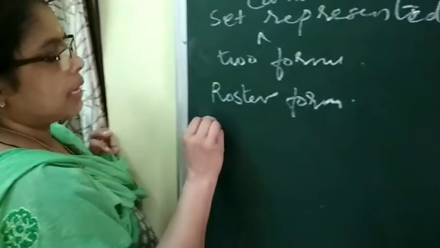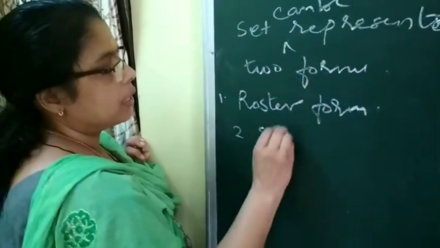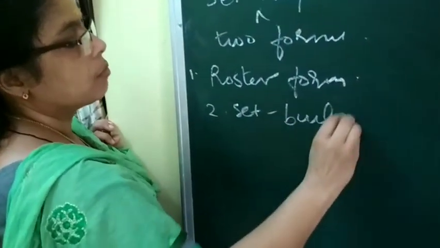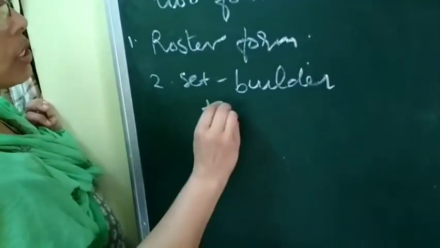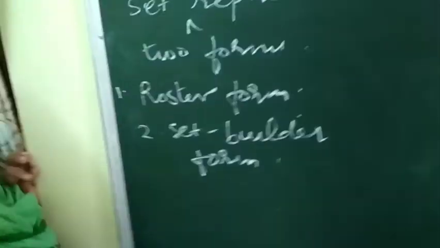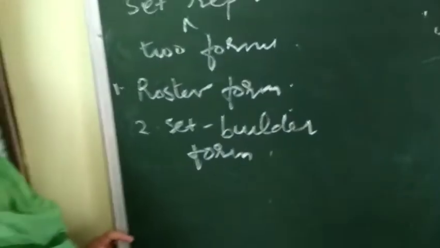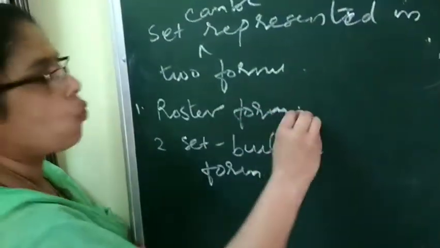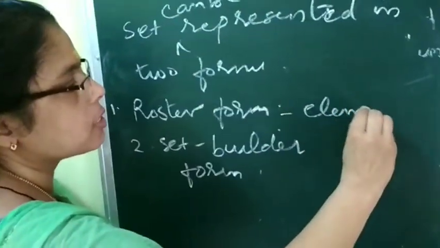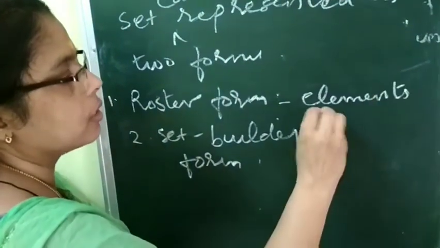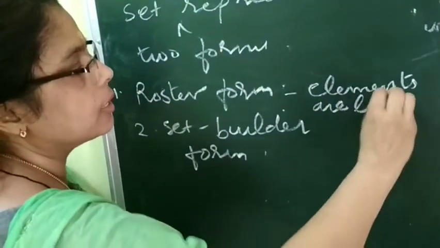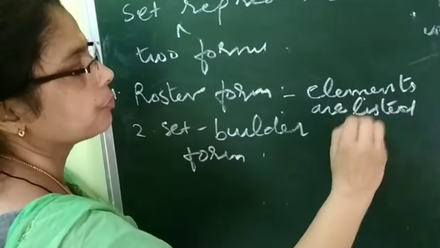Second one is set builder form. In roster form, what we have done? Anybody has an idea? In roster form, the elements of the set are listed directly.